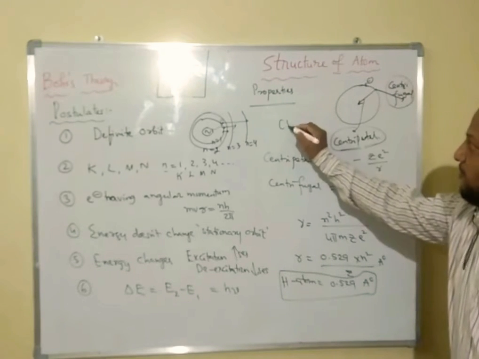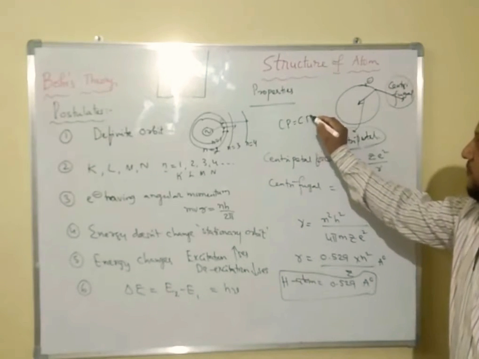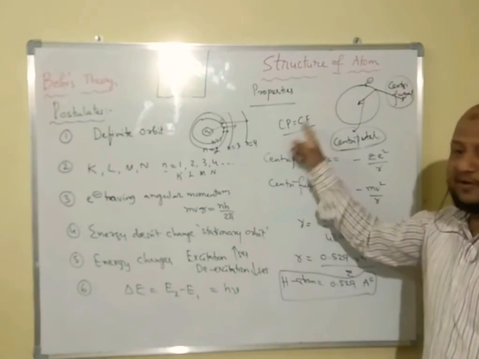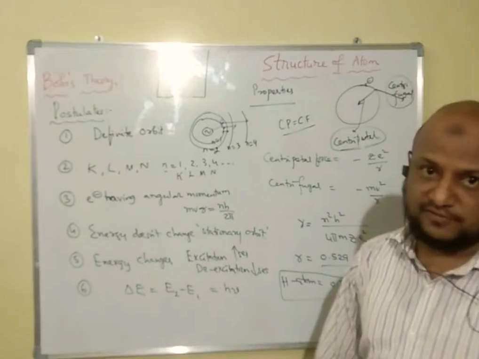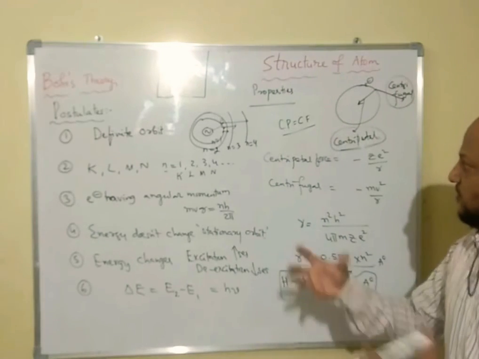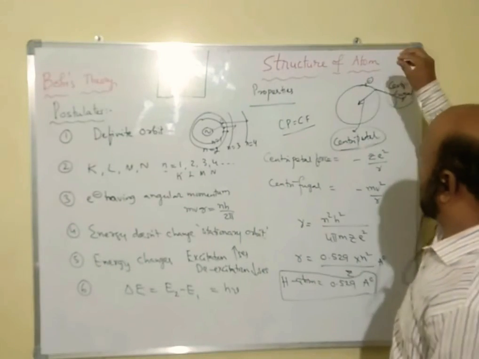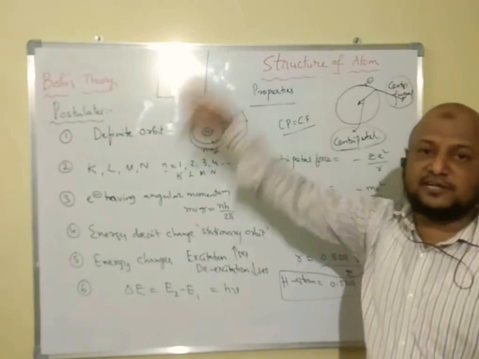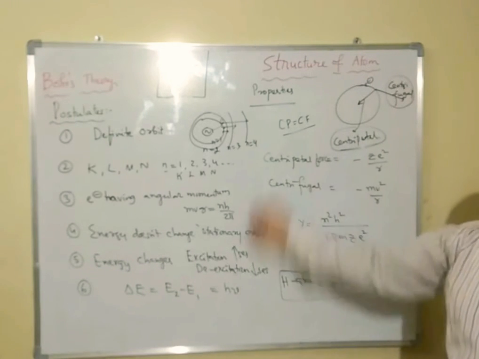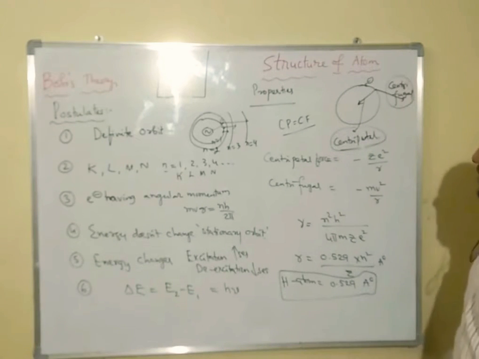In every stationary orbit, the centripetal force is equal to the centrifugal force. Because these two forces are equal, the electron stays fixed at that position. It will not be de-excited or excited, and the energy level doesn't change.